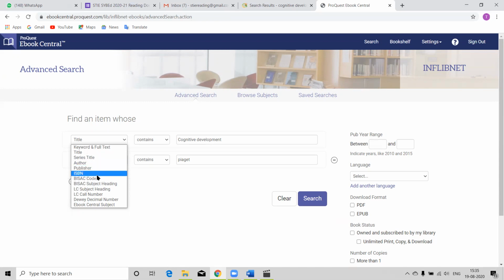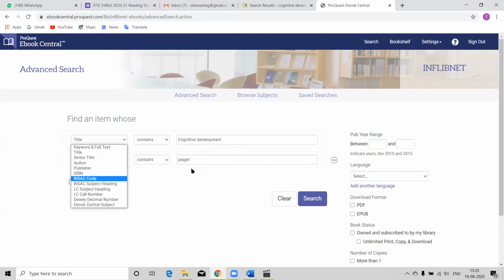Then what else? If you know the author name, then you can type here the author name, R.N. Patel. If you know the exact ISBN or publisher, then also you can type here. You can increase the search boxes over here, and you can give the specific search. If you know the ISBN, give the ISBN number also. If you know the publisher, give that also.